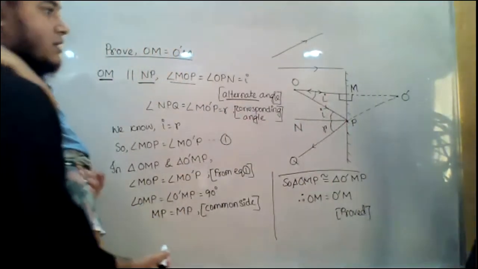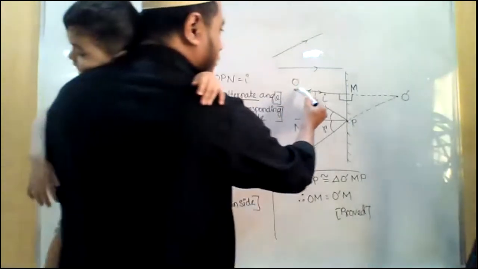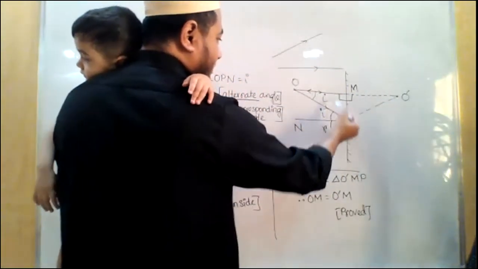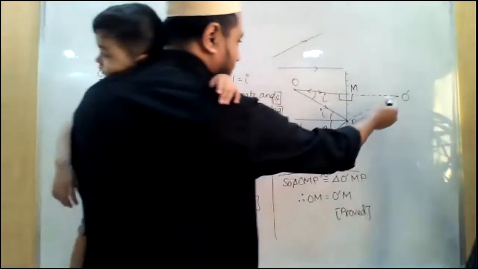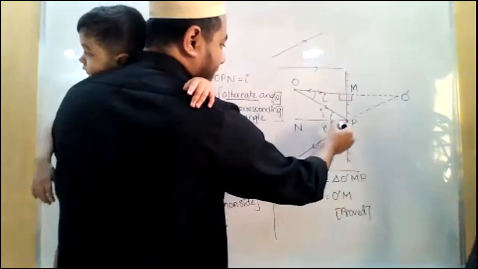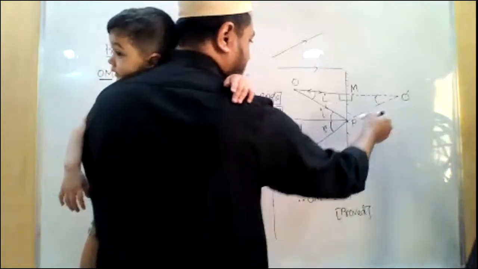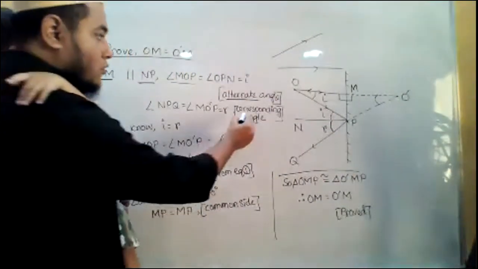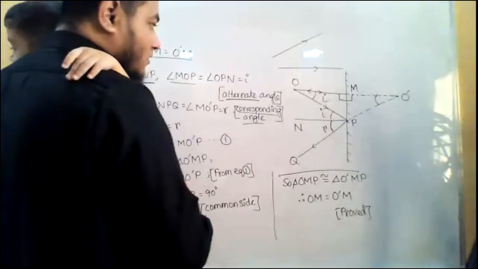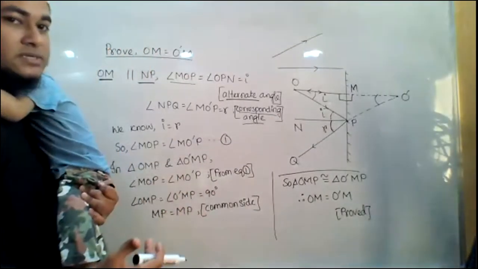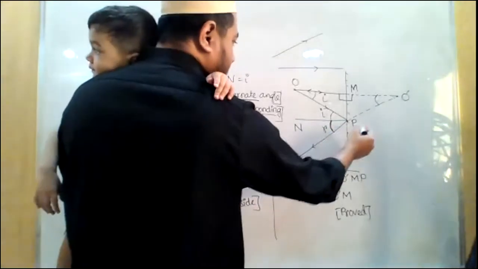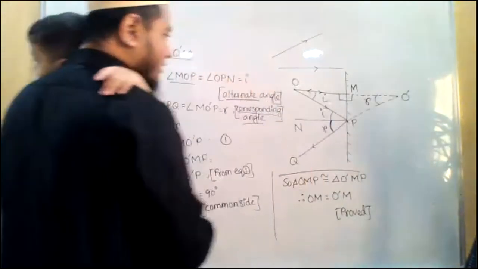Okay. Now think about this line OO prime. This line and NP are parallel to each other. Now the line O prime PQ is the transversal. So the angles that are created on the same side will be equal to each other because they are corresponding angles. This is also something you have studied in grade 7 already and applied in so many theorems in grade 8, right? So this is R. So this angle will also be equal to R.